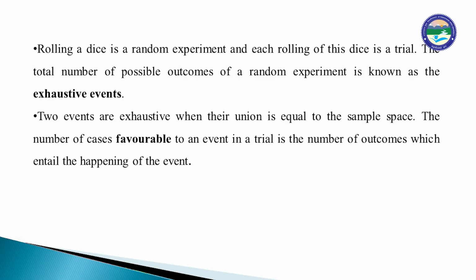Rolling a die is a random experiment and each rolling of this die is a trial. The total number of possible outcomes of a random experiment is known as the exhaustive events. Two events are exhaustive when their union is equal to the sample space. The number of cases favorable to an event in a trial is the number of outcomes which entail the happening of the event. It means the events, random experiments and sample space are the main key points.